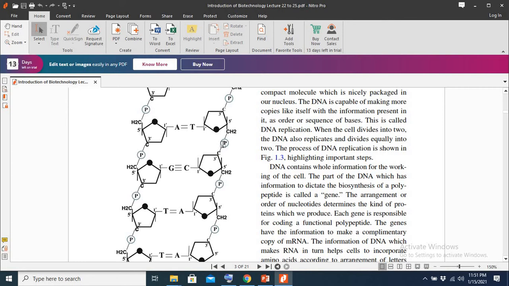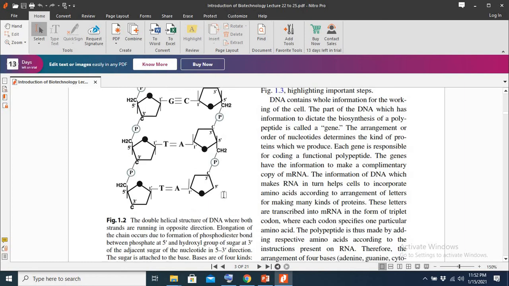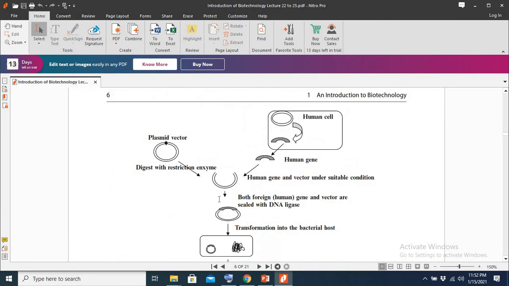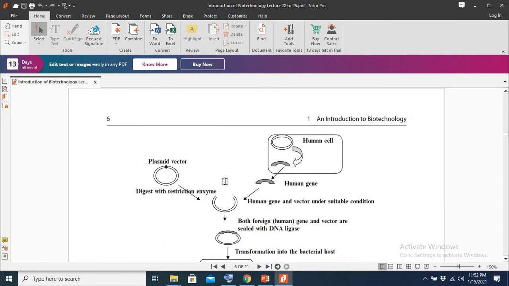So what do endonucleases do? They break the phosphodiester bond that exists between two nucleotides. For example, the endonuclease makes a cut from here and then from here. So they remove this part of DNA, and then we mix another enzyme with this plasmid, that is ligases. What the ligases will do is join this new piece of DNA with this plasmid.